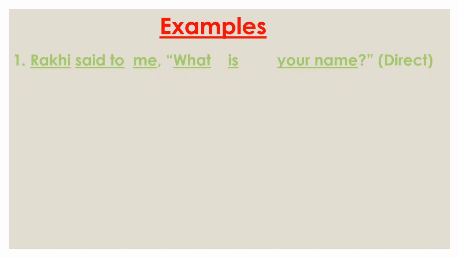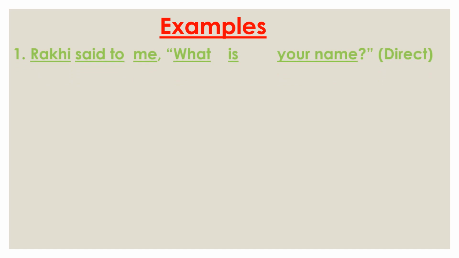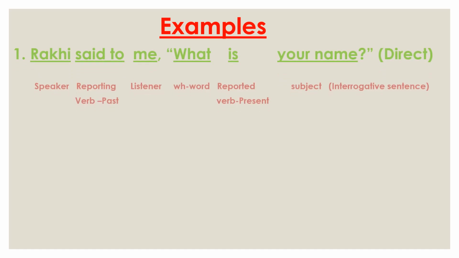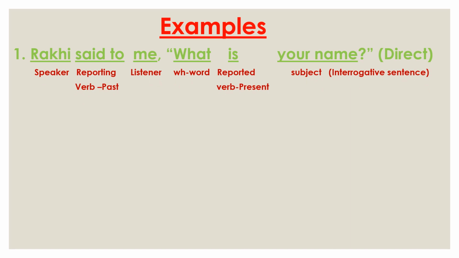Now see some examples. The first example, Raki said to me, what is your name? Here Raki is the speaker, said to is the reporting verb in past form, me is the listener. And what is your name is the reported speech, and it is an interrogative sentence.